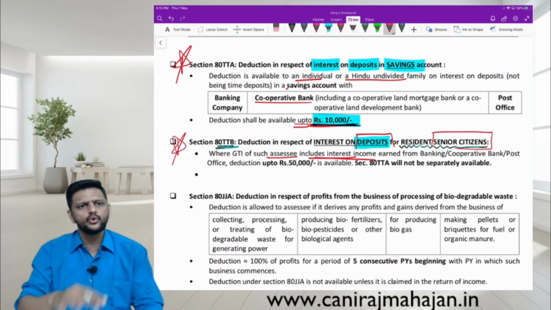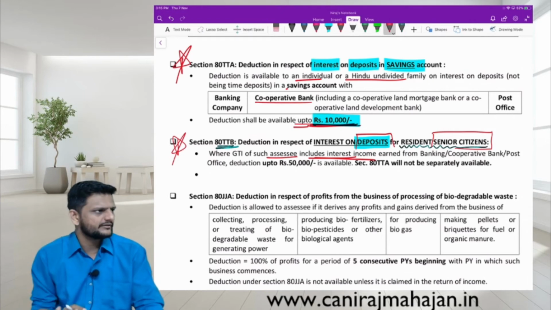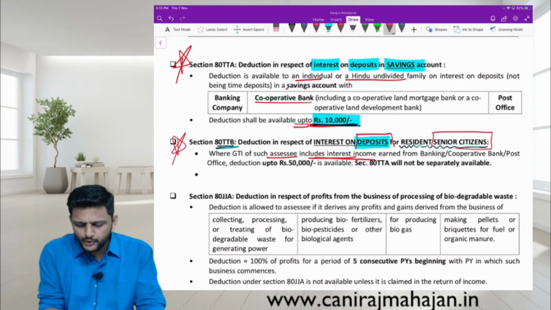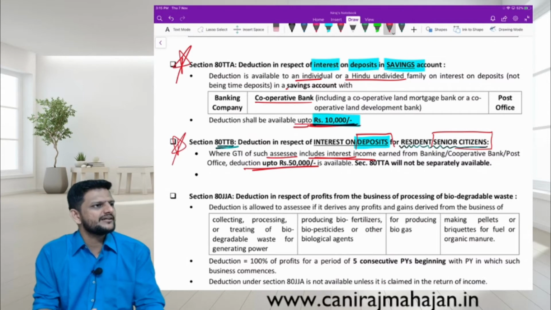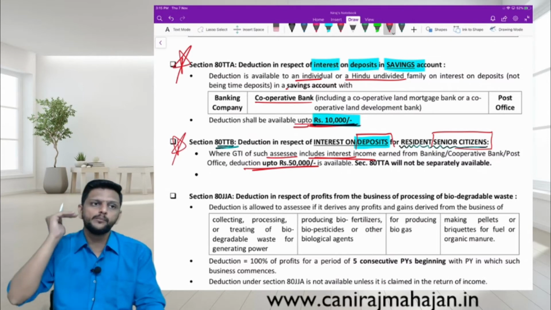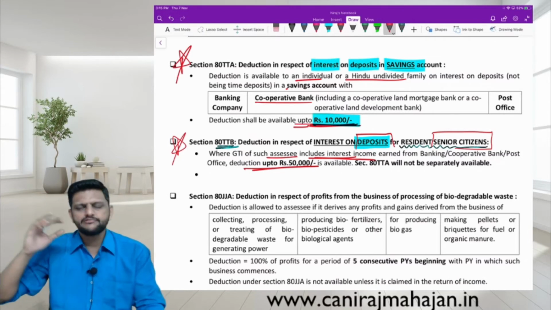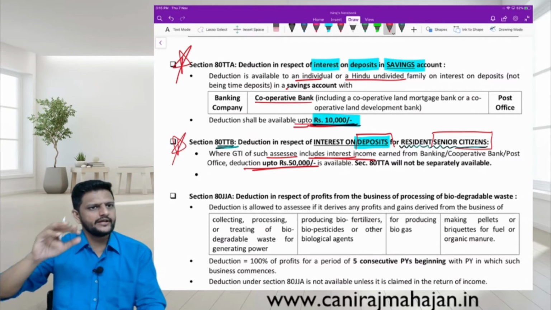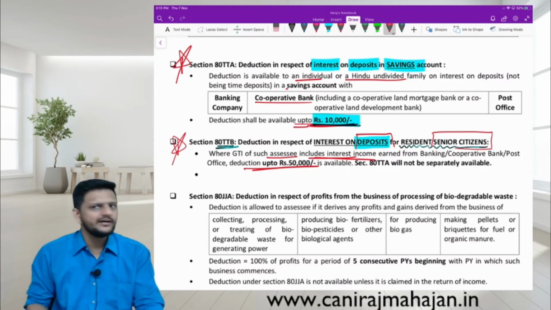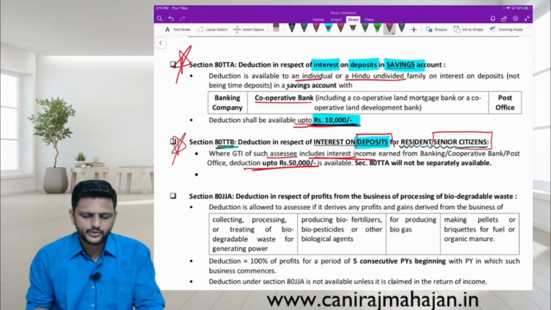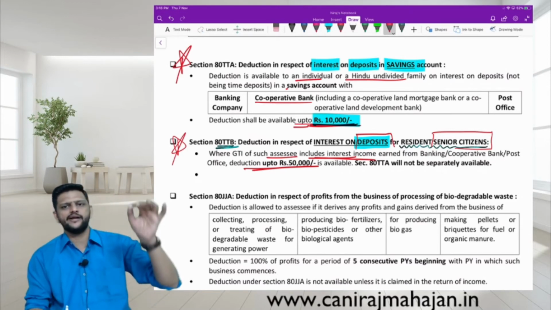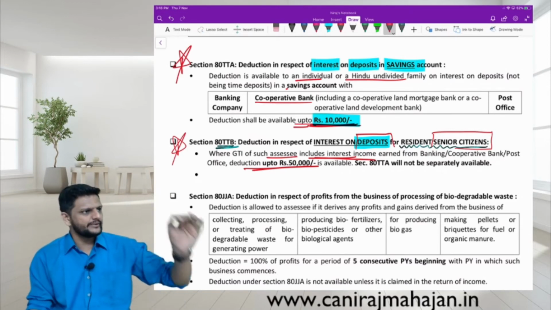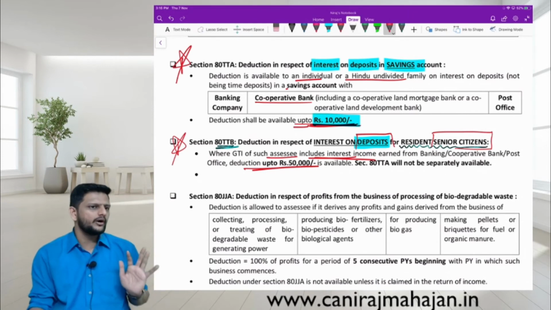Now that interest includes savings or even FD. Deduction of up to rupees 50,000 is allowed. So they are getting more deduction. And in this 50,000, pay attention, 80TTA is already included. That means a person will not be eligible to claim 80TTA as well as 80TTB at the same time. Not allowed.